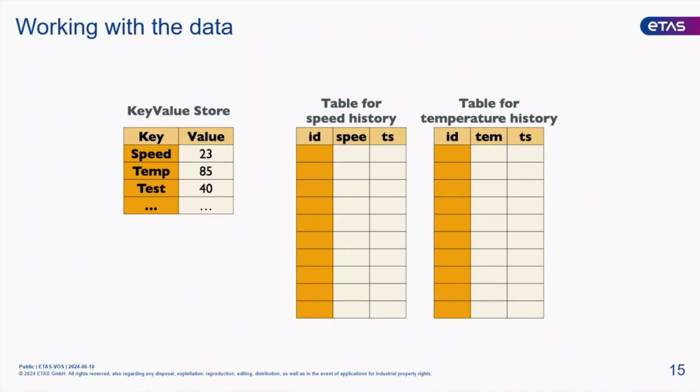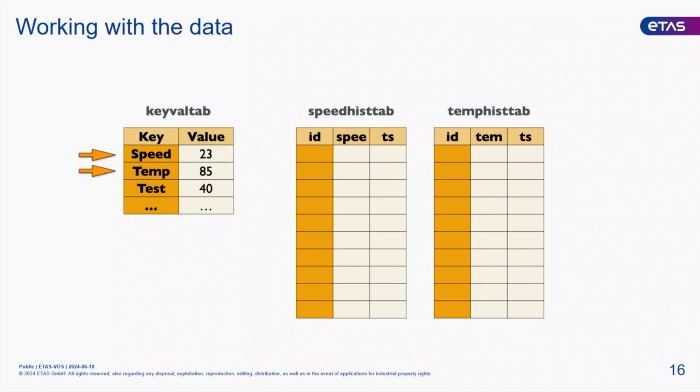And I will call them hist tab and temperature temp hist tab. My point is, the things I'm interested in are those two values, the speed and the temperature. And how to create a history of this? I need to find a way to react on changes in the database, and whenever I see something, I can do something else.